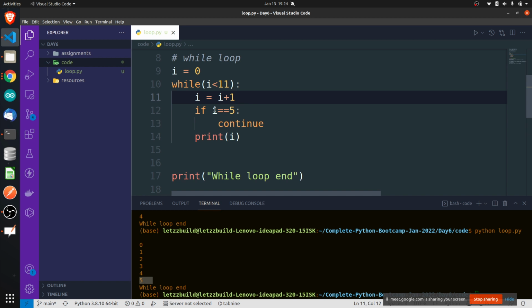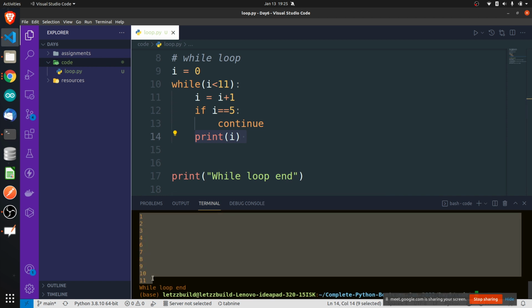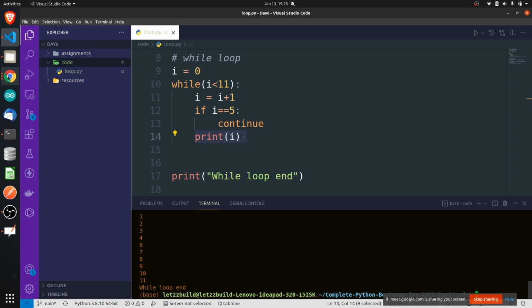Because whenever I becomes 5, it will not execute whatever is down below, only for that particular iteration. So it will skip this line, because print is the only line there. It will go for the next iteration. Here it will increment the value of I, making I equal to 6. Now the condition will become false, so continue will not execute, and it will execute print I. See here, 5 is skipped, 5 is not there. Did you get this point?